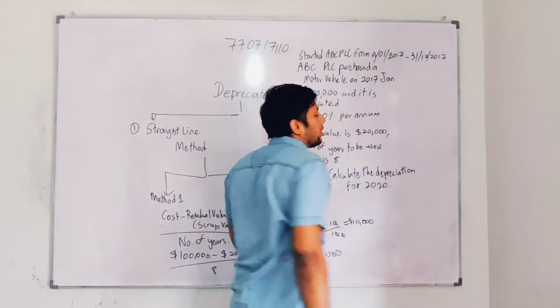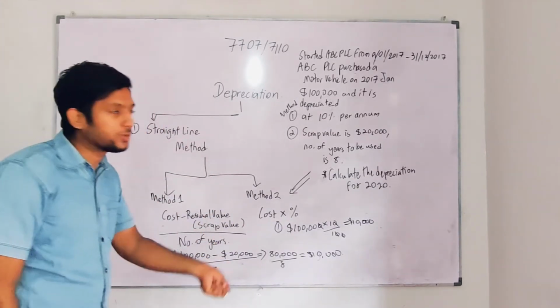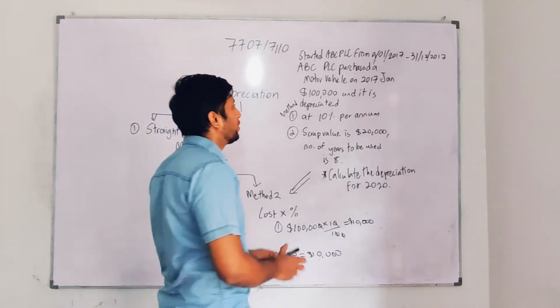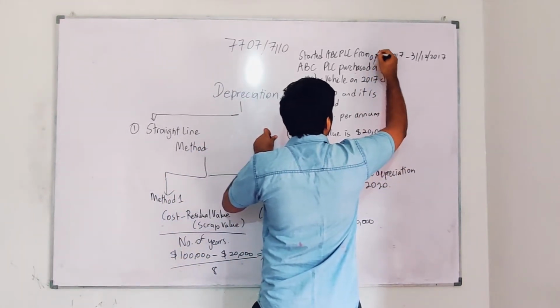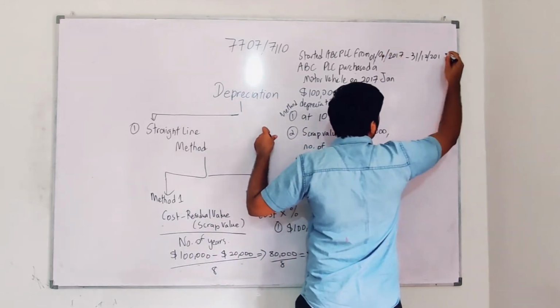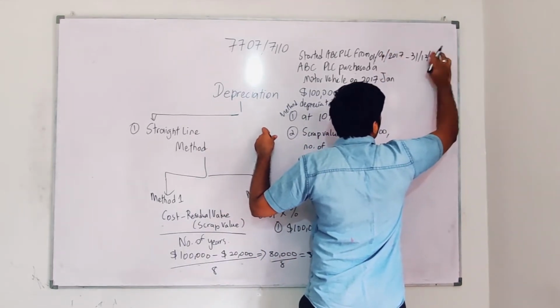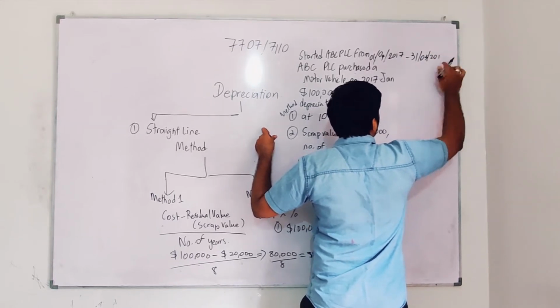This is how the year should particularly work, from the starting year to a particular year. Normally your examiner will not give the first of 2017. Okay, I'll go with your examiner's mindset. He'll give the first of April 2017 to 31st March 2018. This is how your examiner will test.